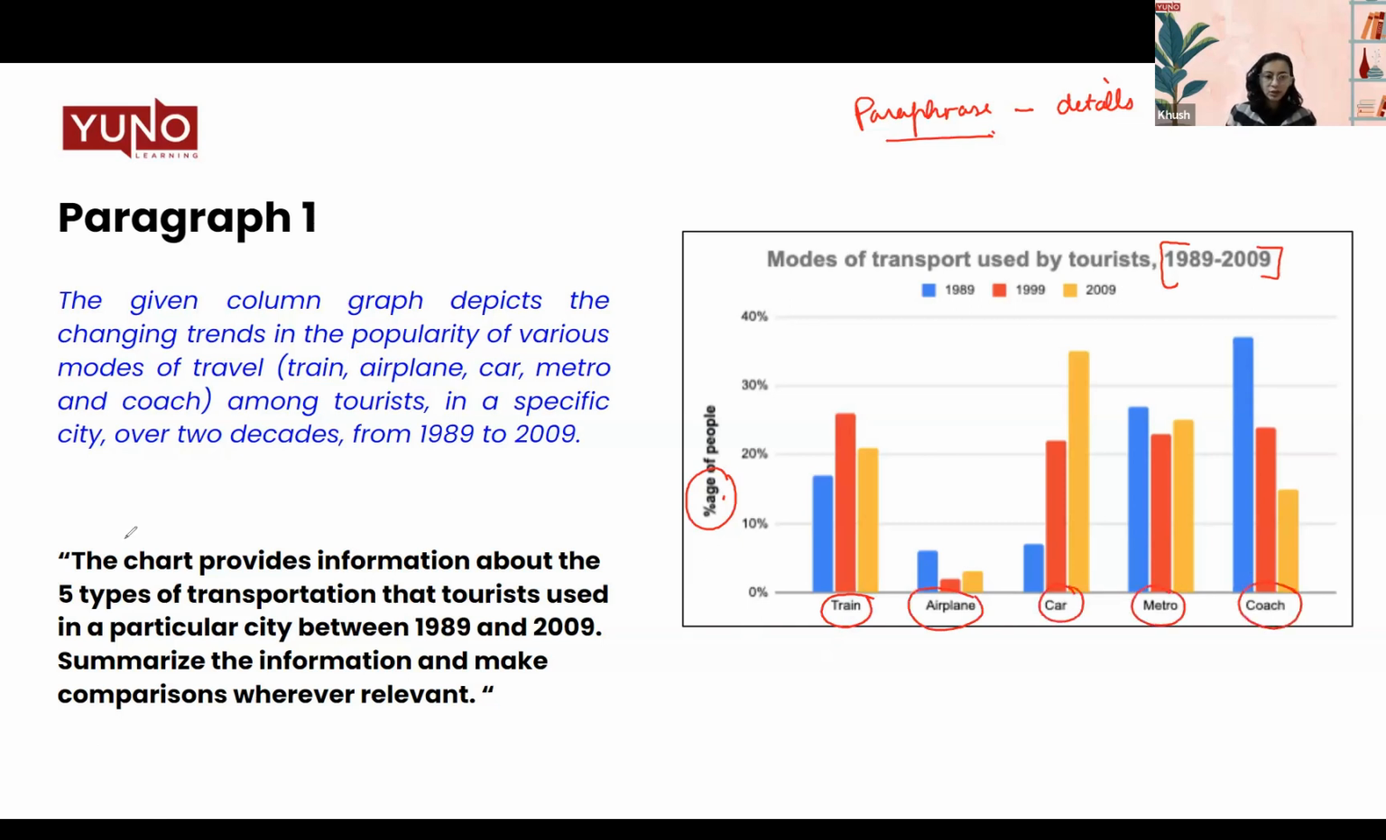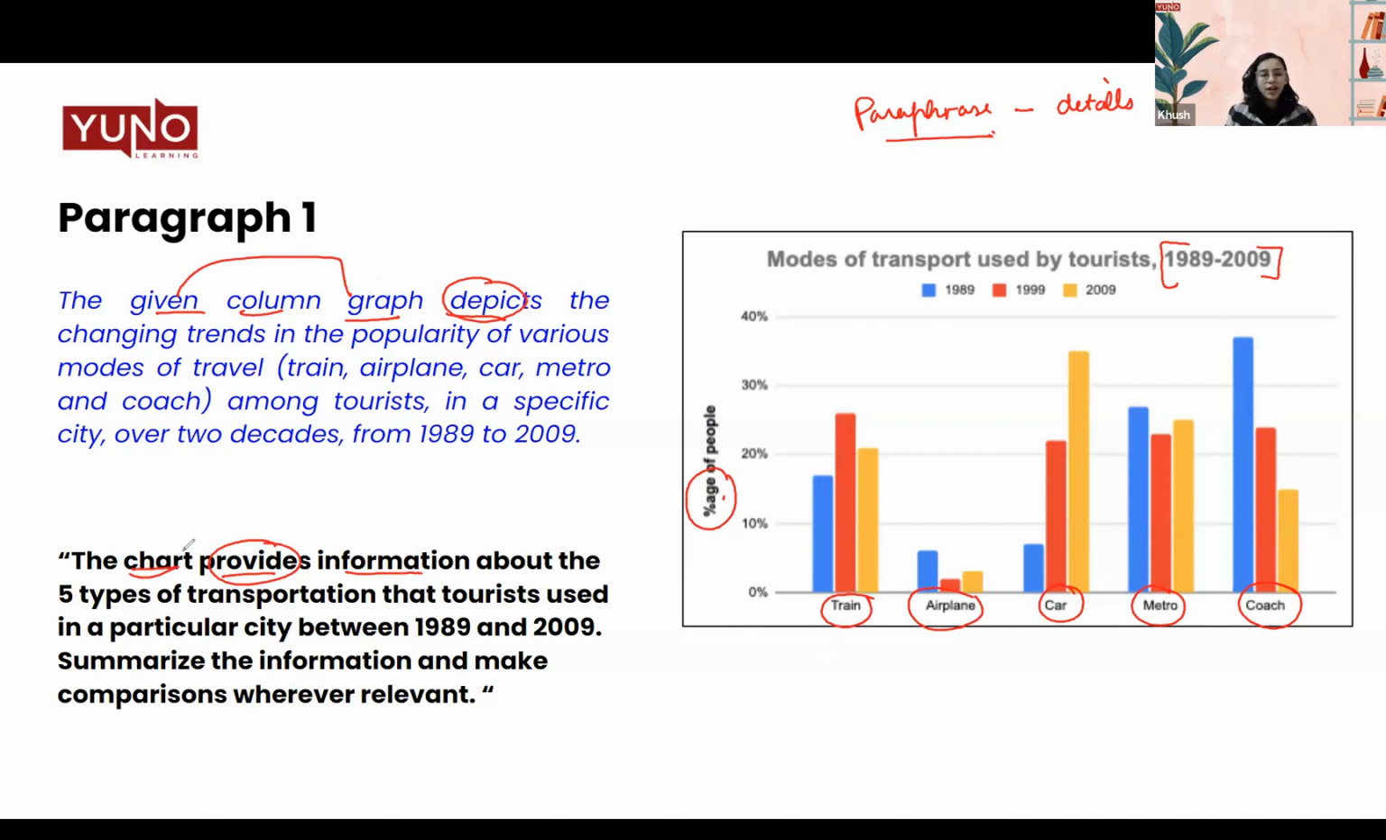The first, let's read the question. The question says, the chart provides information. How did we write this? The given column graph depicts. So see how we changed provides to depicts, chart to given column graph. This is how we change words, use the synonyms and paraphrase so that it doesn't look that we just copied the question and pasted it here.